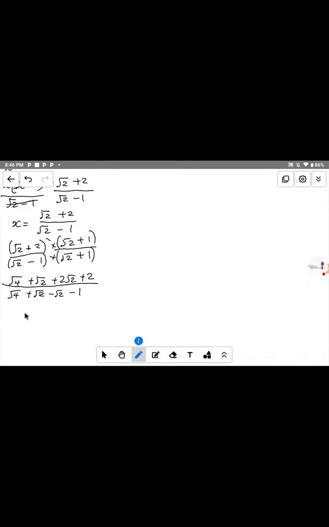So the next step here now, you look at the one that has a perfect square. If you look at this one, root 4 is a perfect square, which is 2. This one is root 2, and this one is plus root 2. Root 2 is coming to both sides there. So root 2 plus 2 root 2 means that the coefficient of this root 2 here is 2, and the coefficient of root 2 here is 1.